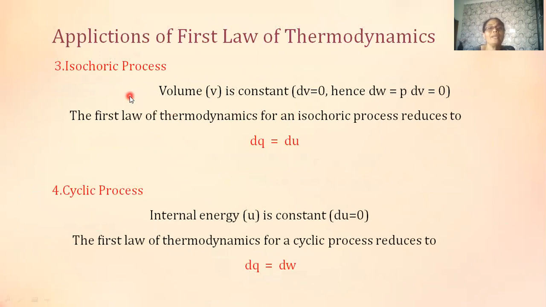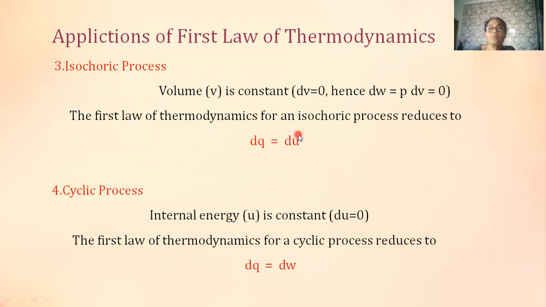Next, coming to the isochoric process. In an isochoric process, volume remains constant. When volume remains constant, dV is equal to 0. We know that work done dW is equal to P into dV. So P into 0 becomes 0. So dW will be 0 in the case of an isochoric process.